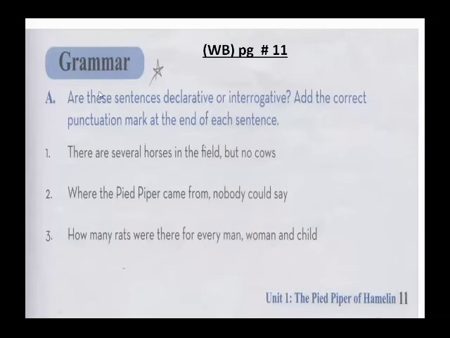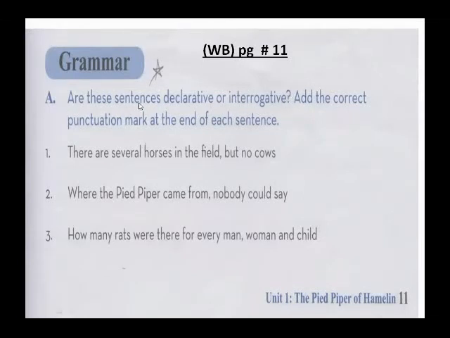I will explain to you. I'll give you instructions related to this later. First, take the screenshot of it. And what is the question? Are these sentences declarative or interrogative? Add the correct punctuation mark at the end of each sentence. Okay, by now you must know that a declarative sentence ends with a full stop and an interrogative sentence ends with a